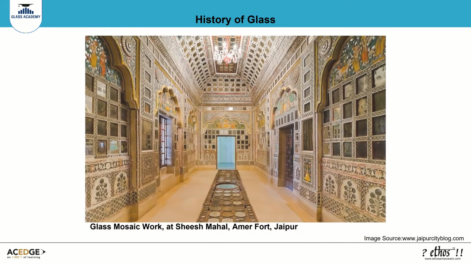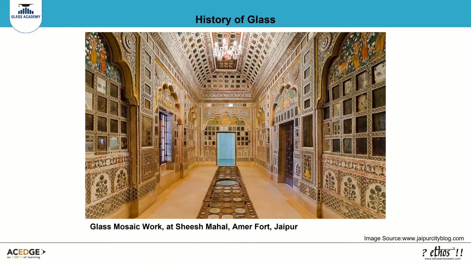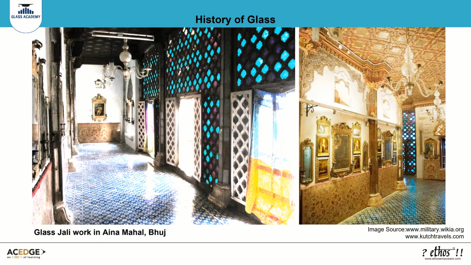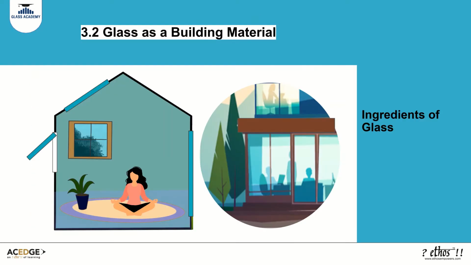Glass was historically used by Indian royal families to embellish their walls, creating intricate mosaics. This is an image of the famous Sheesh Mahal at Amer Fort in Jaipur. This mahal is also known as the Glass Palace of India. Here is another ancient application of glass as a combination of a jali, allowing patterns of light to flow in, and cut glass embedded within walls and ceilings, forming tessellations.